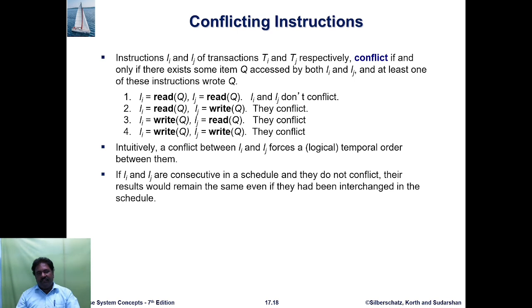Two: Ii is read Q and Ij is write Q. They conflict. Three: Ii is write Q and Ij is read Q. They conflict. Four: Ii is write Q and Ij is write Q. They conflict. So the conflict between Ii and Ij forces a logical temporal order between them. If Ii and Ij are consecutive in a schedule and do not conflict, their results will remain the same even if they are interchanged in the schedule.